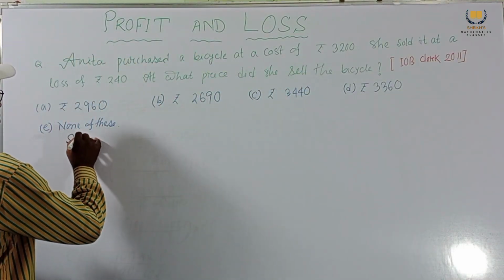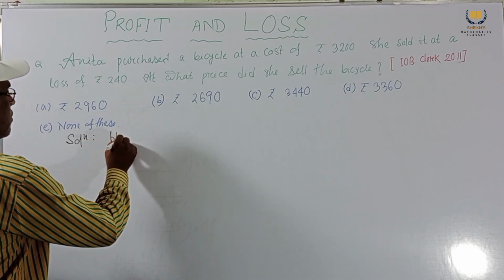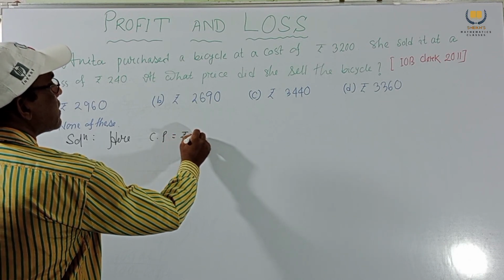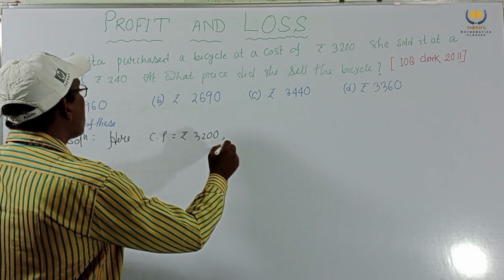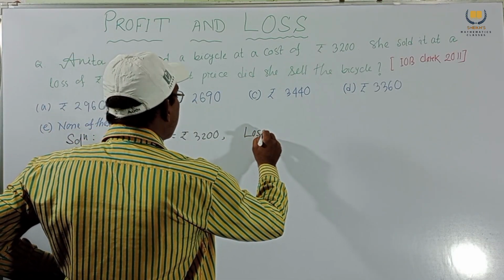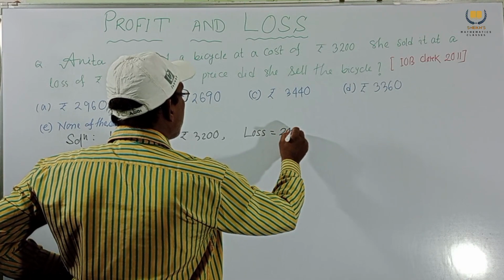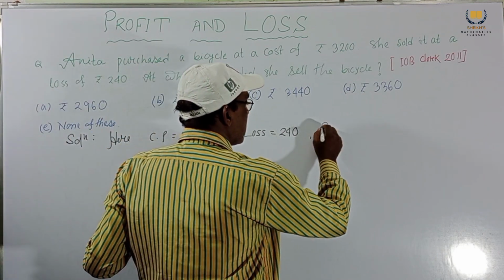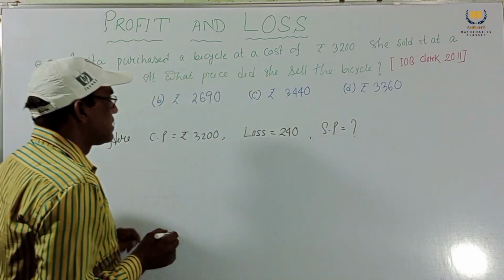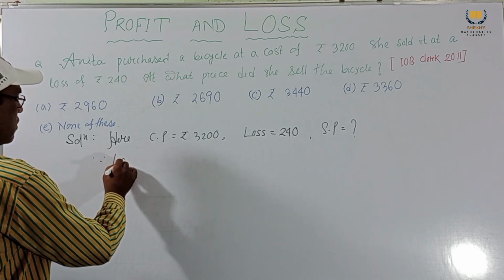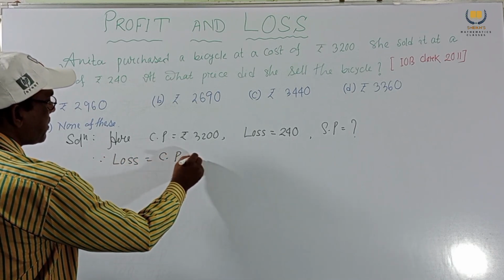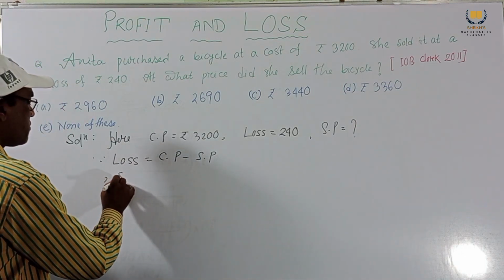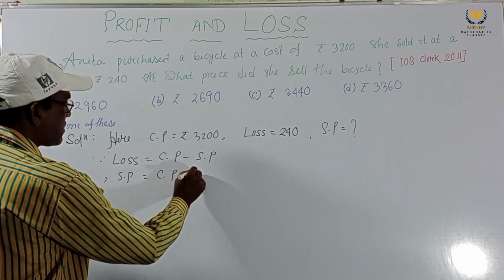Now the solution starts. Here CP is given, CP equal to rupees 3200, and loss is also given, loss equal to 240. Our requirement is SP. Since we know the formula loss equal to CP minus SP, SP equal to CP minus loss.